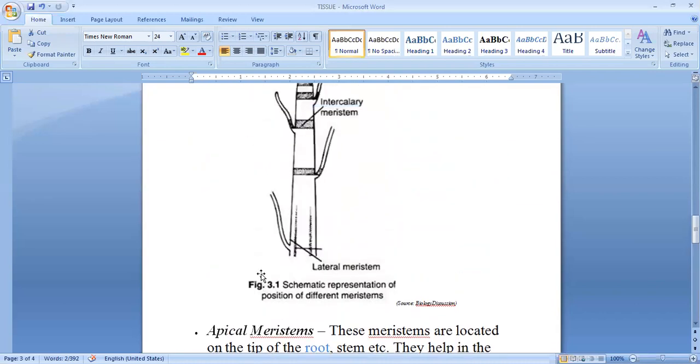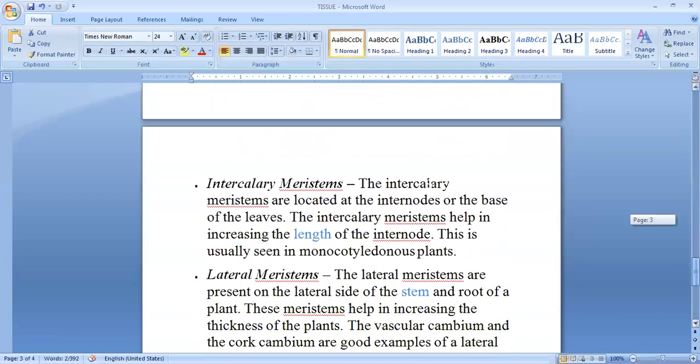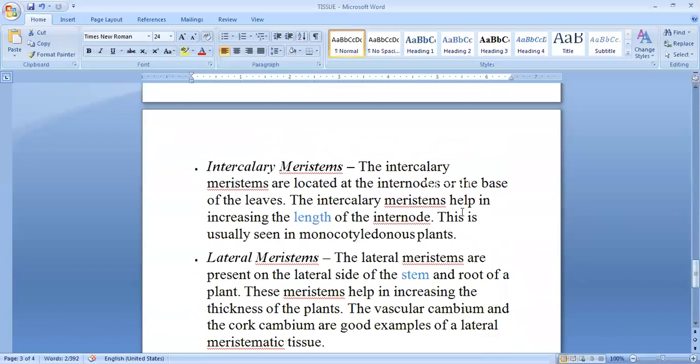Intercalary. Just see where the intercalary is. These are the leaves and the branches shown over here, and just below it, just near to it, is the intercalary. Now, what are the properties of intercalary? Intercalary meristems are located at the internodes or the base of leaves. Intercalary meristems help in increasing the length of the internode. This is usually seen in monocotyledonous plants.